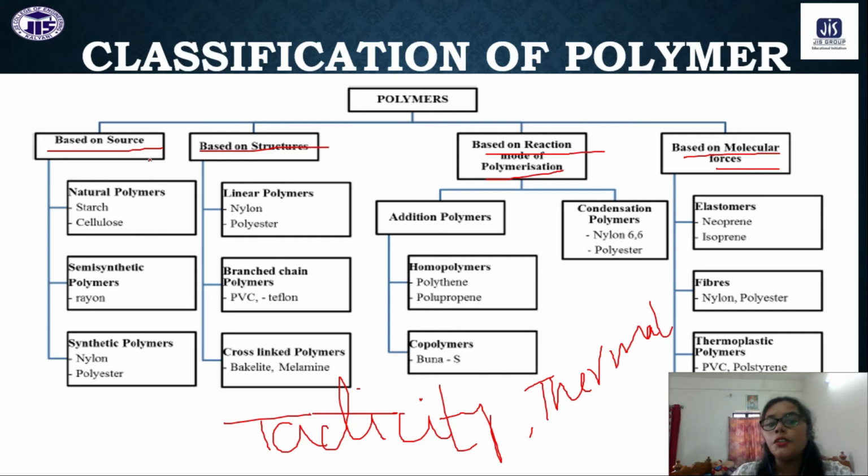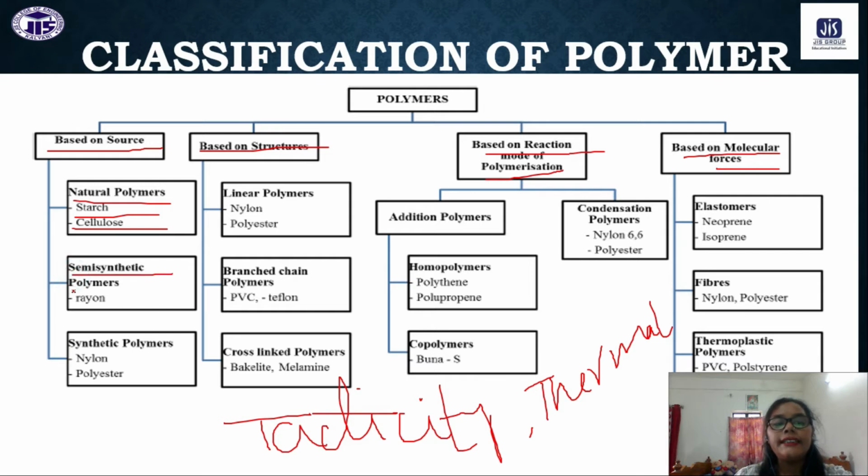Okay, so based on source, that means from where we are getting the polymer. If it is from nature, that is called a natural polymer. Natural polymers, as we all know, are cellulose and starch. Cellulose is generally the composition of plants. We can get cellulose from plants. Rubber, natural rubber, is also a natural polymer. Silk is also a natural polymer. Cotton, natural polymer. Okay, all these are examples of natural polymers that we will see in the next slide.